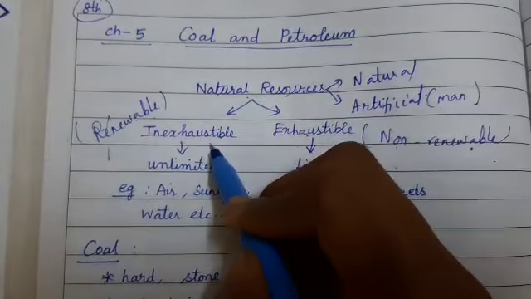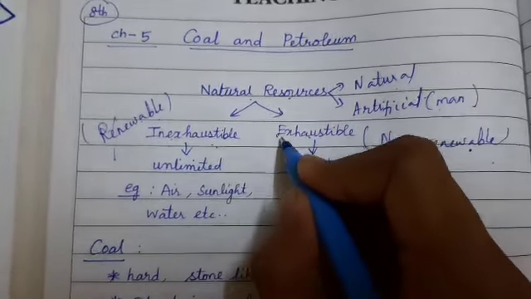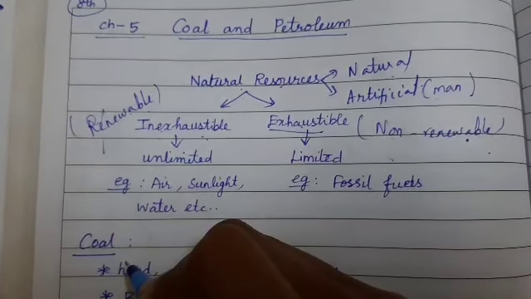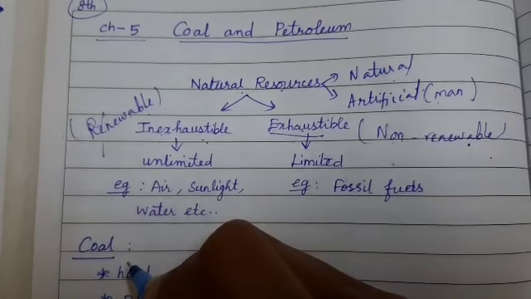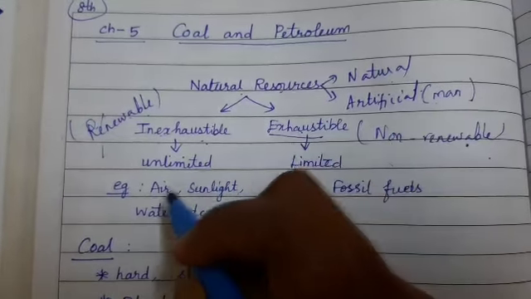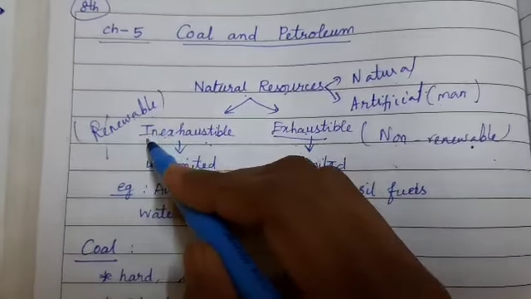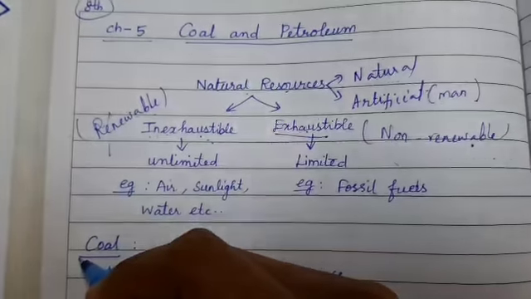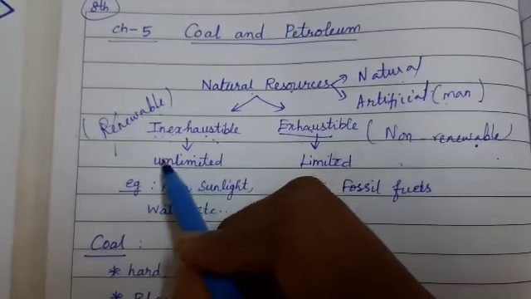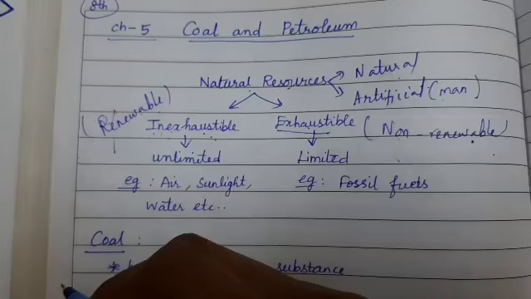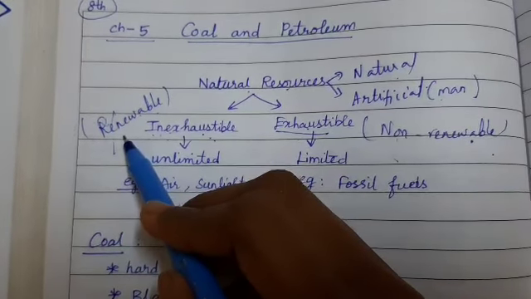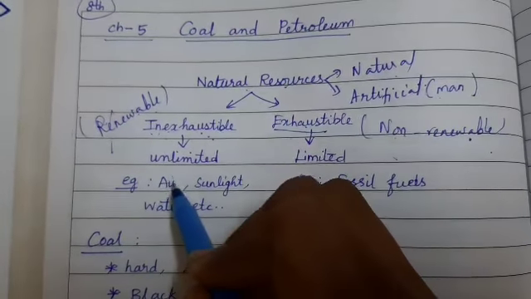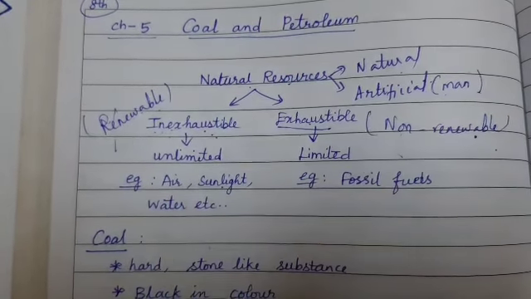Okay, inexhaustible. What is the meaning of exhaust? Exhaust means over. It's going to be over. There is no more. It's done. That is the contextual meaning of exhaust. Right? So, inexhaustible means which is going to be present for a long time, again and again, as an unlimited source. So that is what we call by the other name, renewable resources or inexhaustible resources. Examples are air, sunlight and water.